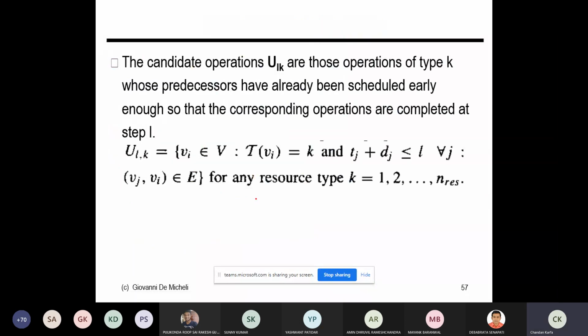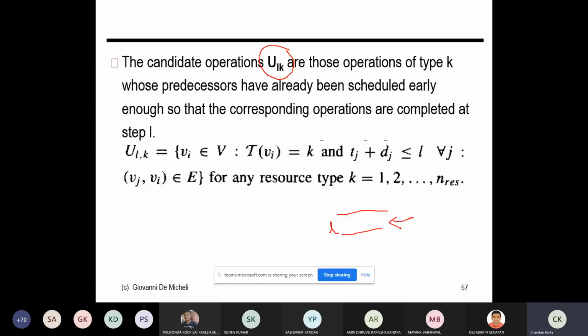For that there are two terms I'm going to define, which are U_LK. Suppose you are at time step L, and you try to schedule an operation here. There are many types of operations, K types.